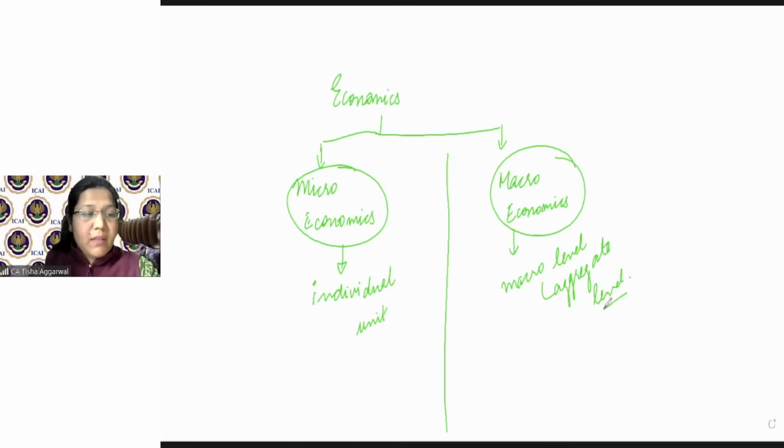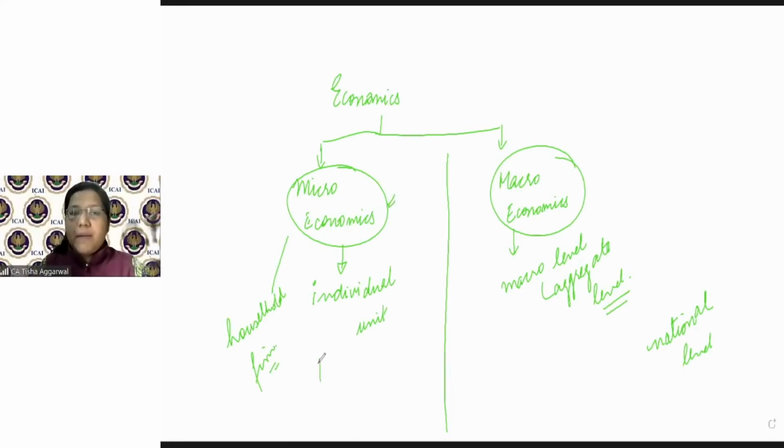The aggregate level talks about the whole nation at the national level. But when I talk about a single household or a single firm, that would be called microeconomics.